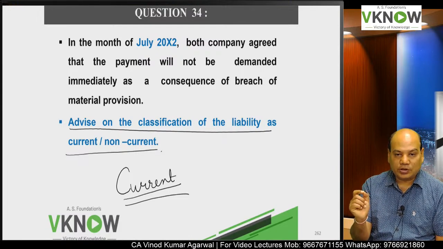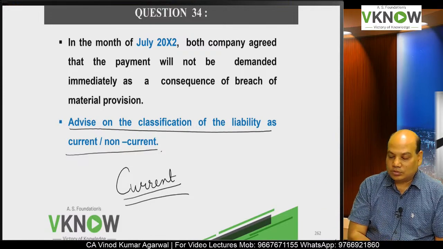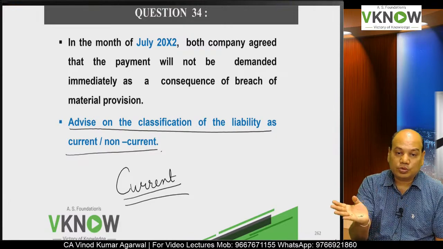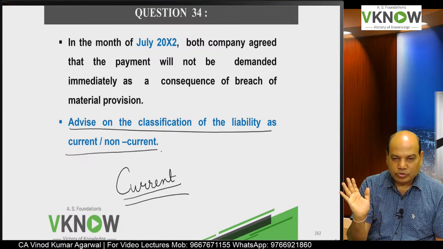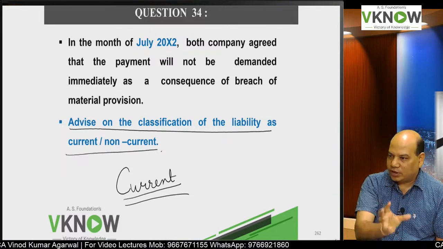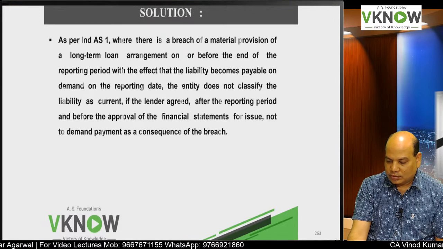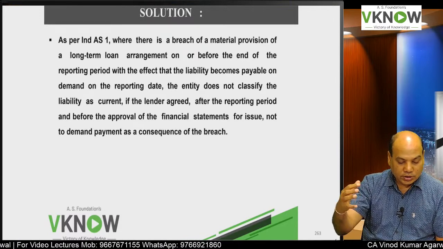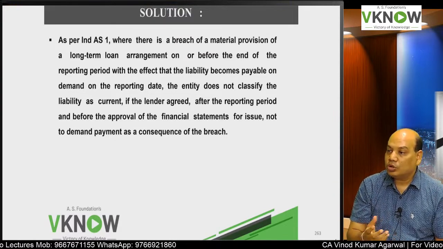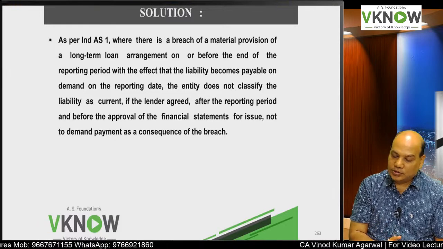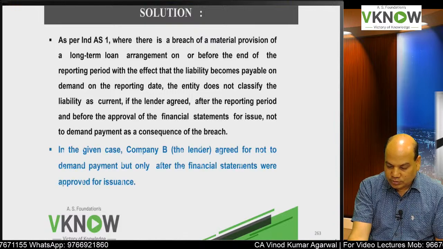So dates are important in this question. The two parties agreed that the loan is not to be demanded immediately, but after the approval. Once the date of approval of financial statement is over, we cannot make adjustment in the financial statement for 31st March 20X2. So the loan will be treated as current. In your exam, suppose it says that the two parties agreed before June 20X2, then it will become non-current because of the carve out made in the standard. Is it right? So will you be reading this answer as homework? Yes, sir.